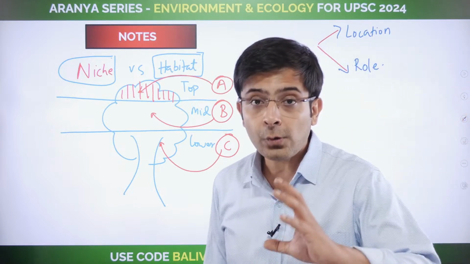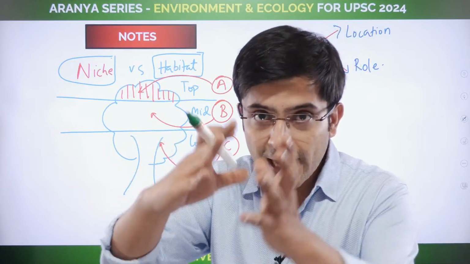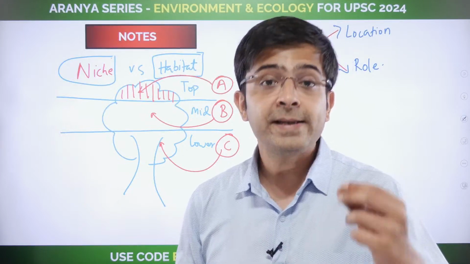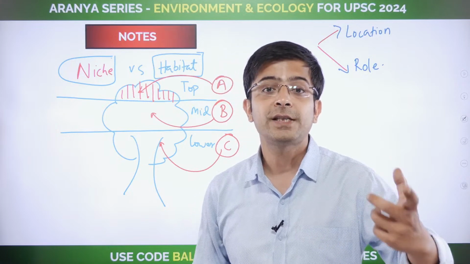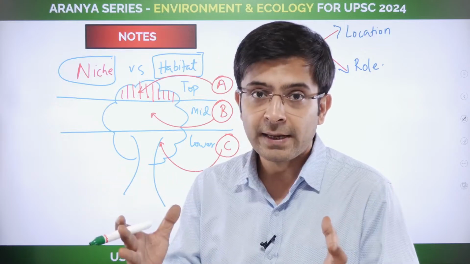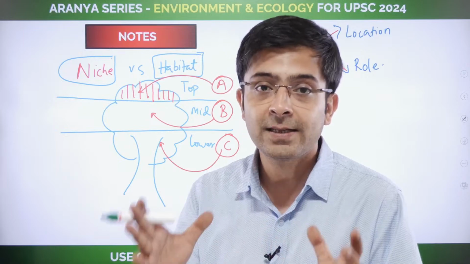What is the role that it plays and what is its contribution to that particular area? That is niche. For example, in English we say that Sachin Tendulkar's niche is batting, which means his function in the team is the batter. That's his role. That's his location.